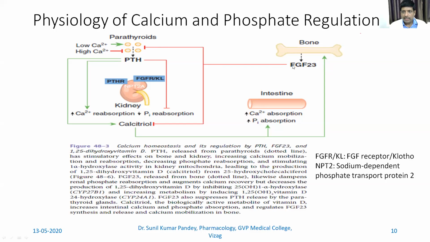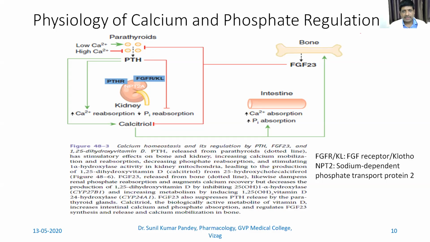And FGF23 also causes inhibition of the enzyme called 25-hydroxy 1-alpha hydroxylase, which converts to vitamin D or calcitriol. So it inhibits the enzyme involved in the formation of calcitriol.